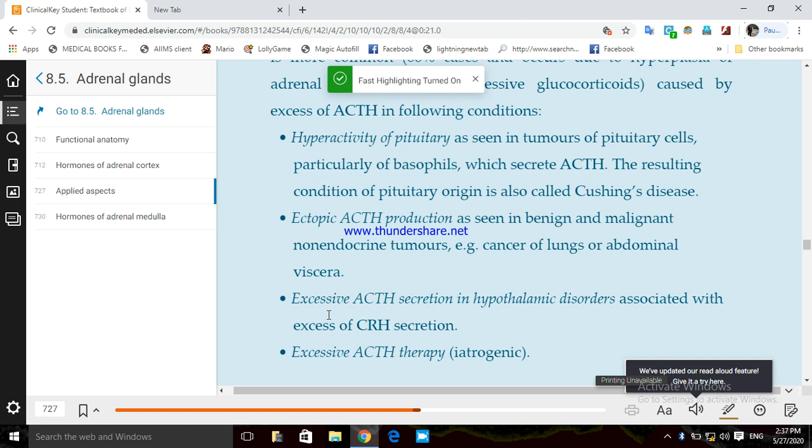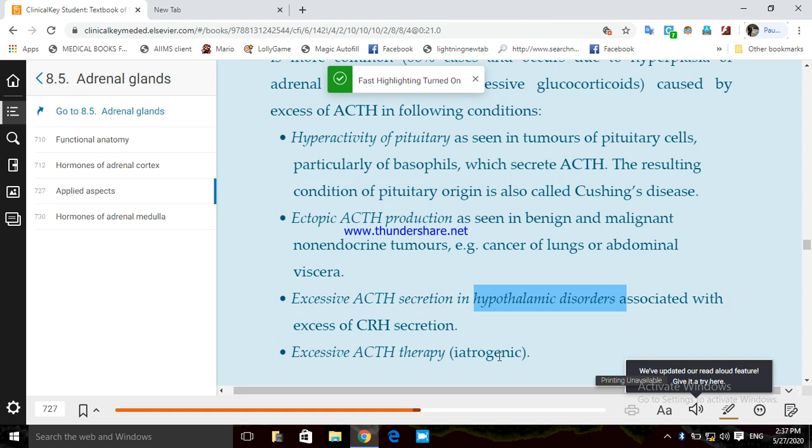Excessive ACTH secretion can occur in hypothalamic disorder. This is a hypothalamic disorder associated with excessive CRH secretion. So if there is some disorder or tumor in the hypothalamus, that will increase the corticotropin releasing hormone, and excess corticotropin releasing hormone will cause excess secretion of ACTH. Then there is excessive ACTH therapy, that is iatrogenic.